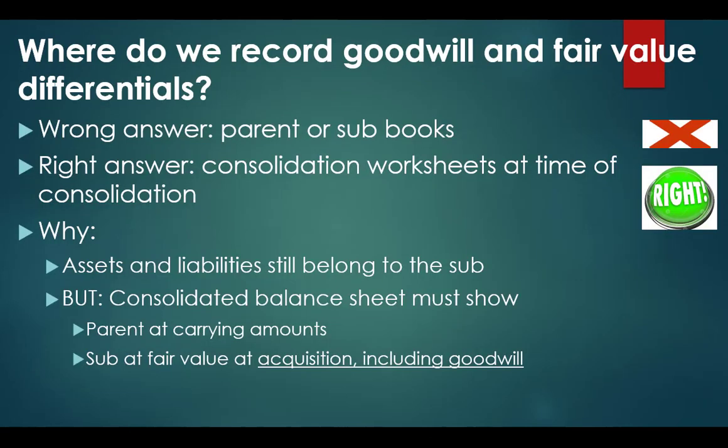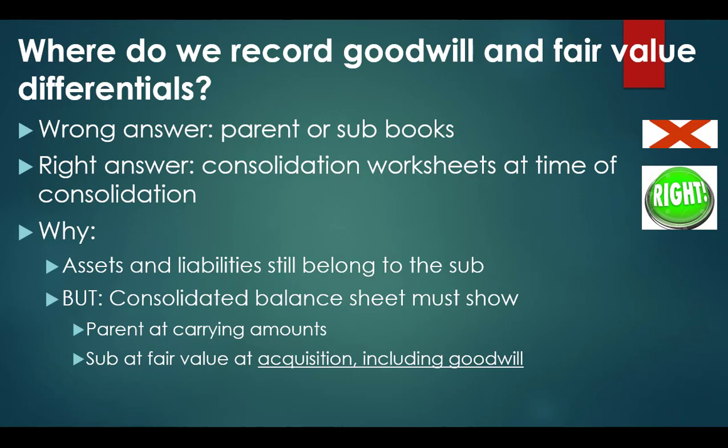So what do we do with this goodwill and fair value differentials? Where do we record it? We never do our consolidation adjustments in the parent's or the sub's books. They are solely for their own individual operations. These adjustments are going to take place in the consolidation worksheets at the year end or at the time of acquisition when we are actually doing the consolidation.